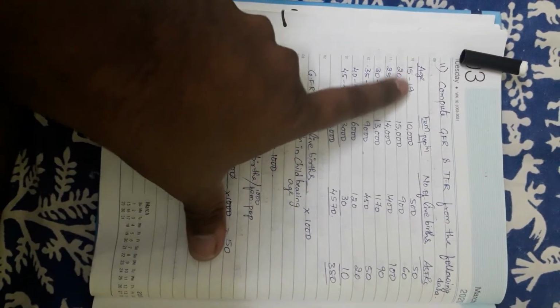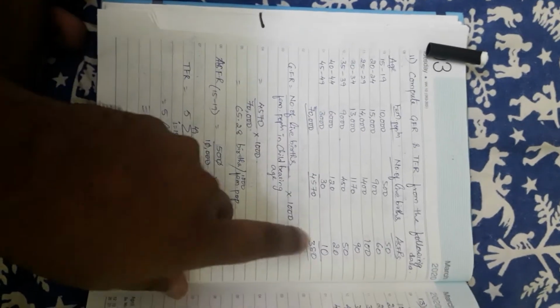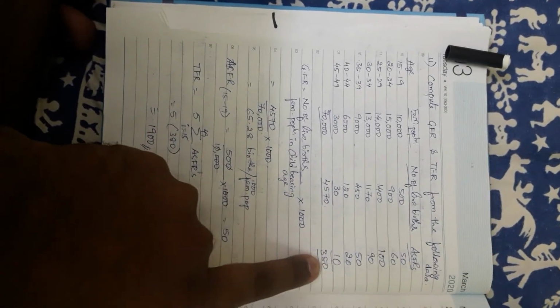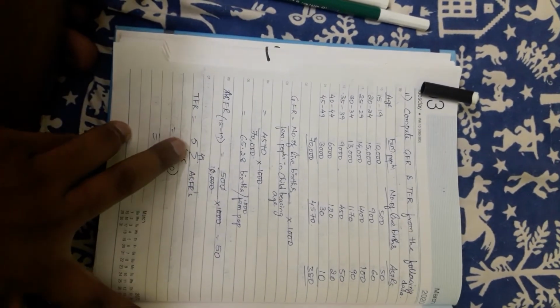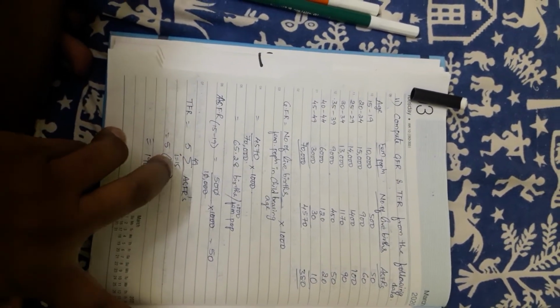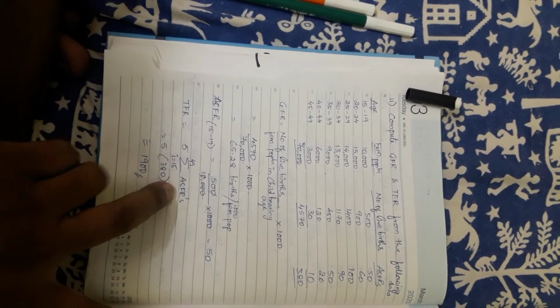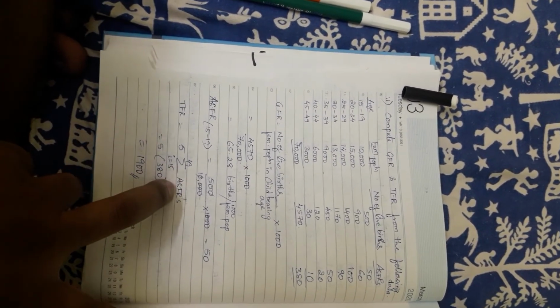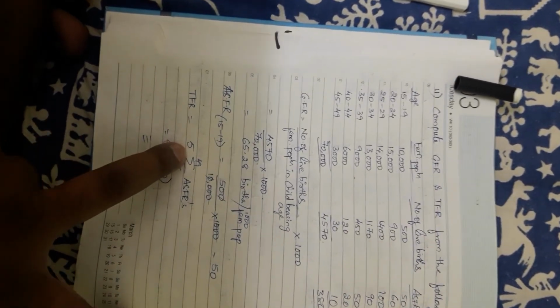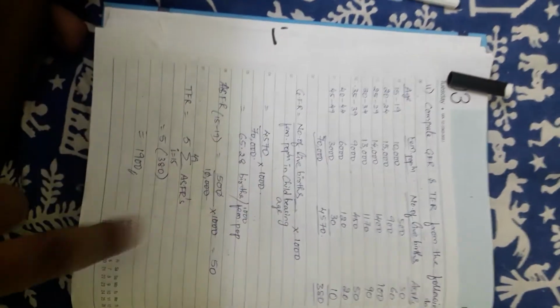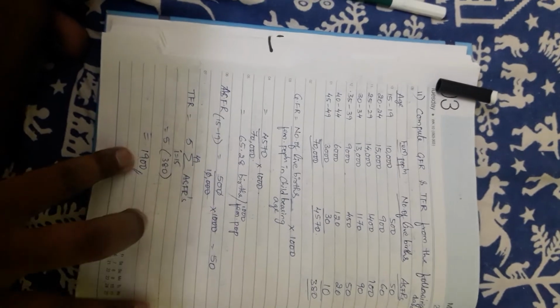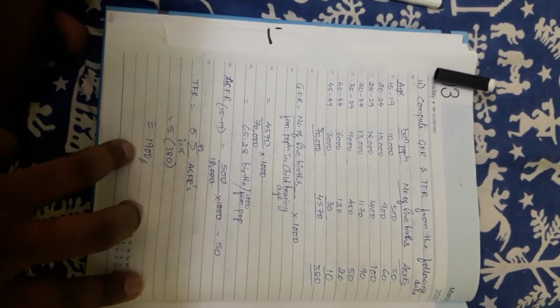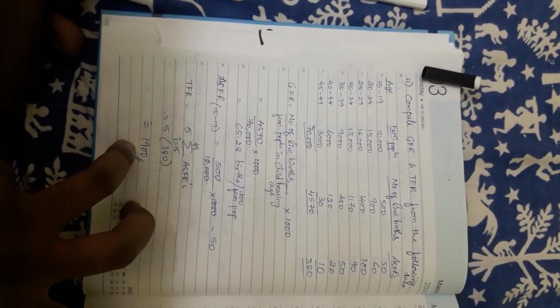For the TFR calculation, we need the quinquennial age interval 5, which is given, and then the annual ASFRs total, 380. So apply it in the formula: 5 summation from 15 to 49 childbearing annual ASFRs. The sum total of annual ASFRs along with the quinquennial age group is given. That's why 5 has to be multiplied. 5 into 380, you will be getting 1900.